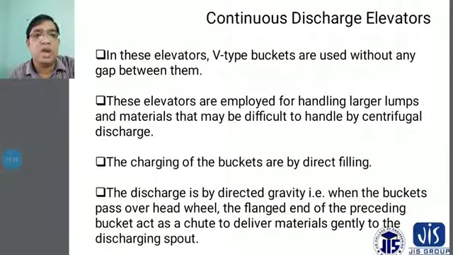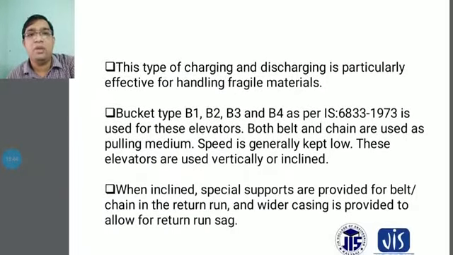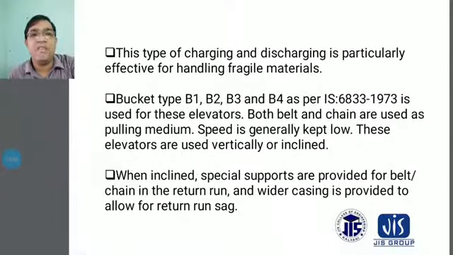At the end of the proceedings, the buckets act as chutes to deliver materials gently to the discharging spout. Continuous discharge elevators will be considered. This will be the plain end. Buckets act as chutes to deliver materials gently to the discharging spout. These types of charging and discharging are particularly effective for handling fragile materials, and the bucket types